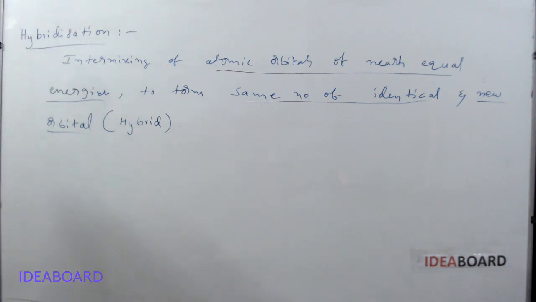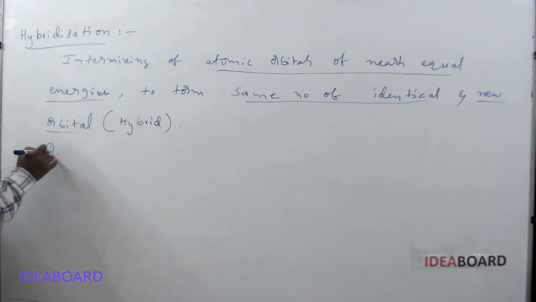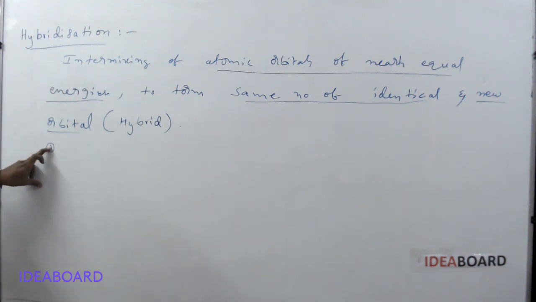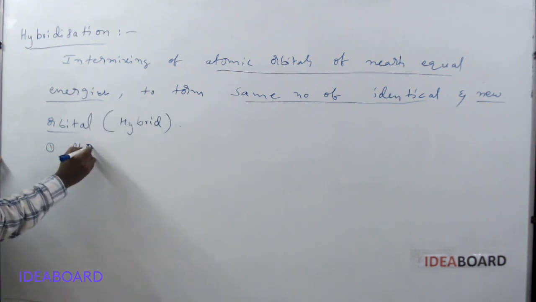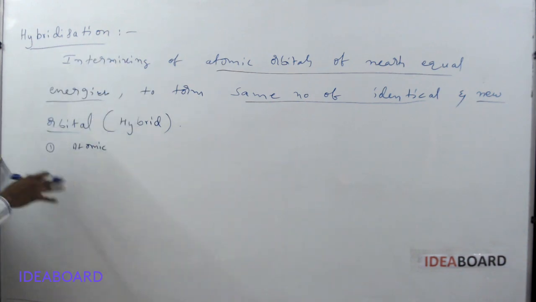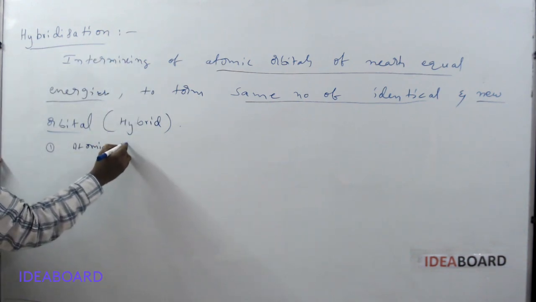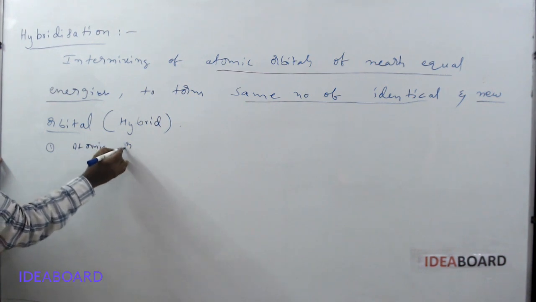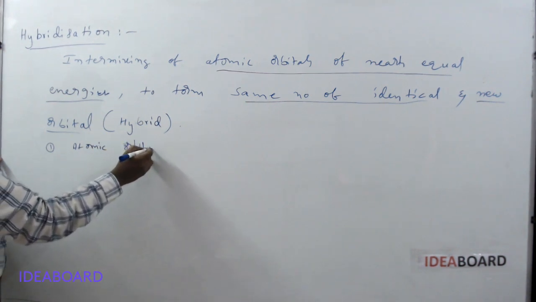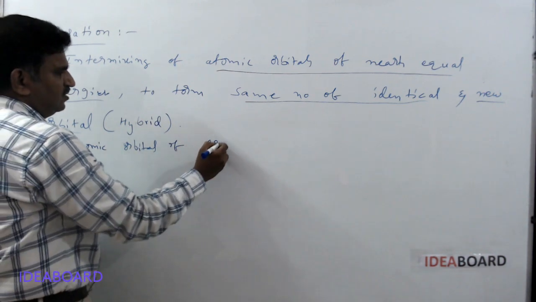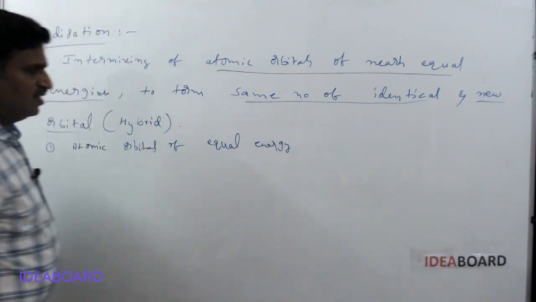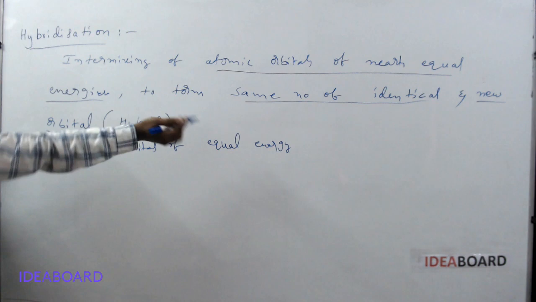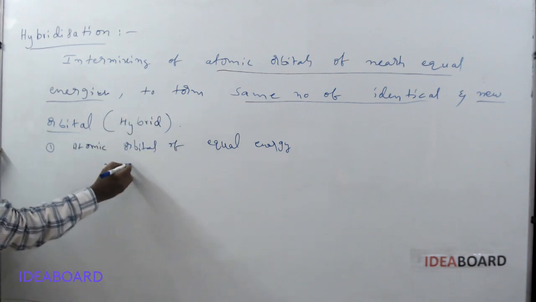In this hybridization process, we need to follow some rules. What are the rules followed for the hybridization process? The first one is atomic orbitals. As we said in the definition, atomic orbitals of equal energy or nearly equal energy. So atomic orbitals of equal or nearly equal energy means, suppose 2s orbital and 2p